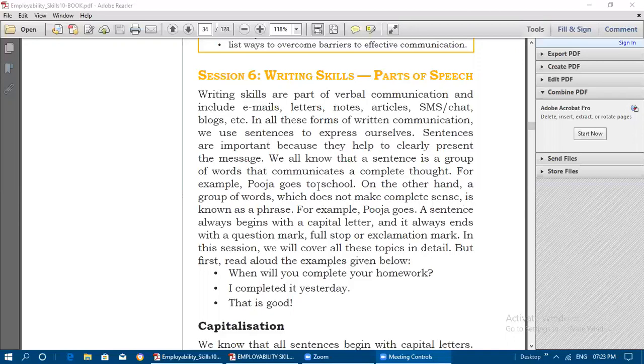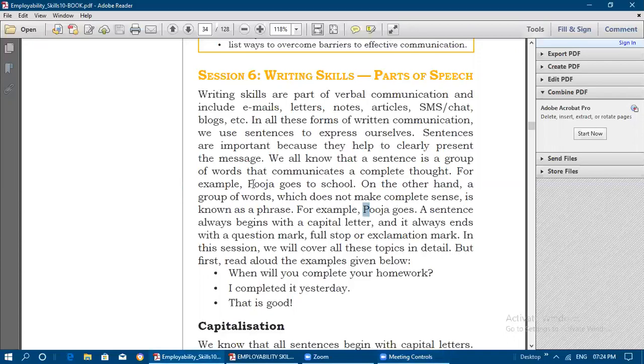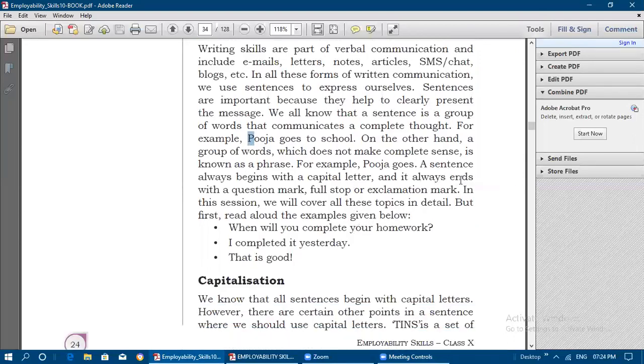Pooja goes to school. It is a complete sentence. So a sentence is a group of words that communicates a complete thought. And a sentence always begins with a capital letter. See here, in Pooja goes to school, the letter P is a capital letter. And it always ends with a question mark, full stop or exclamation mark. Any sentence you write will end with a question mark, full stop or exclamation mark.